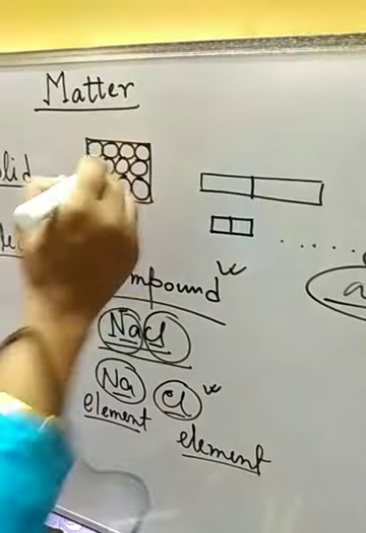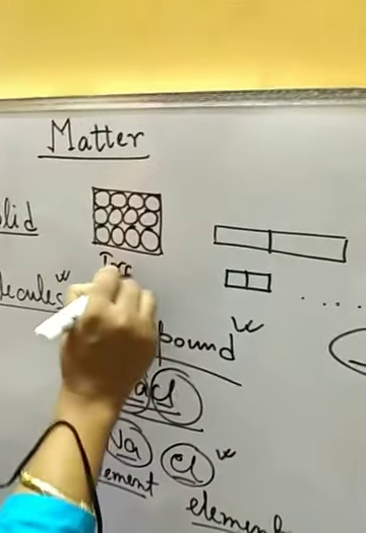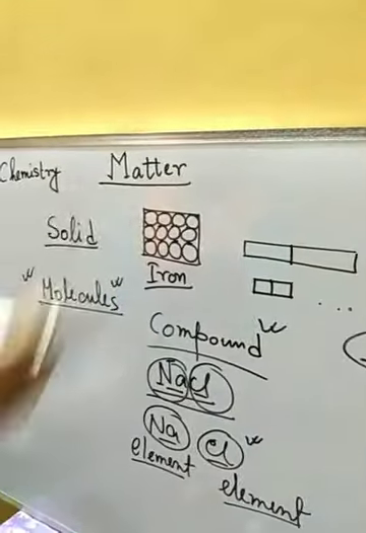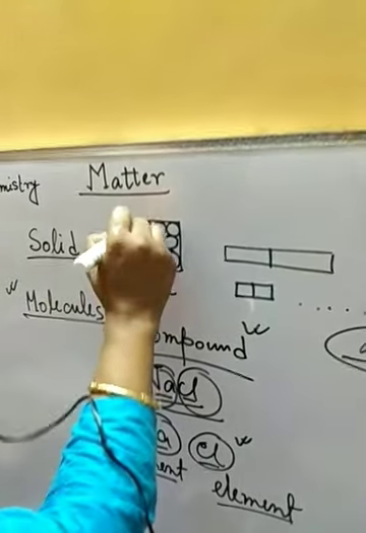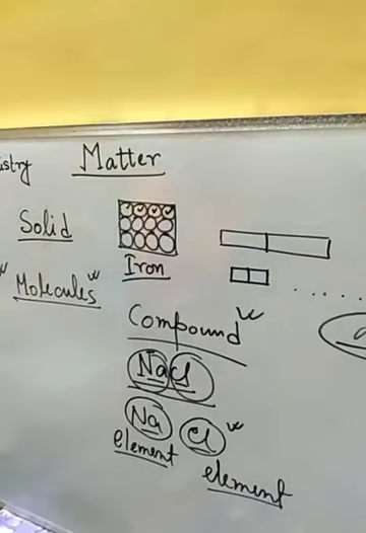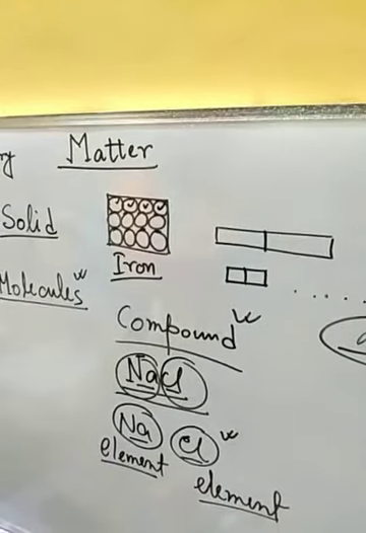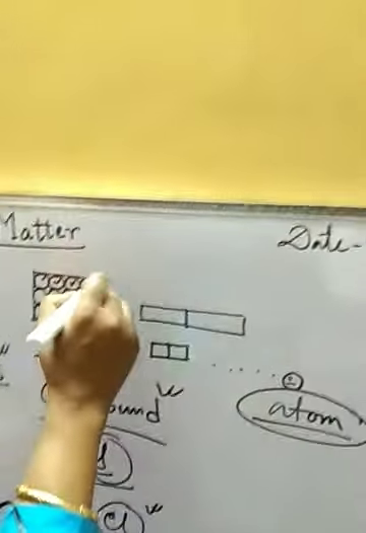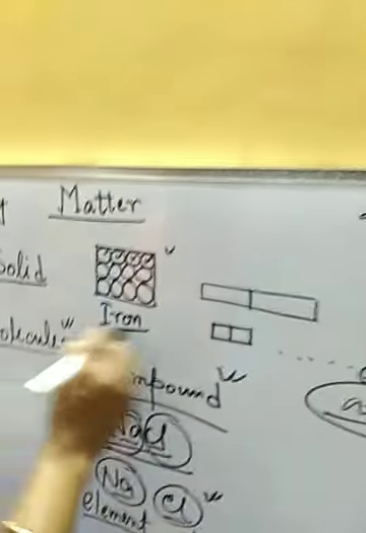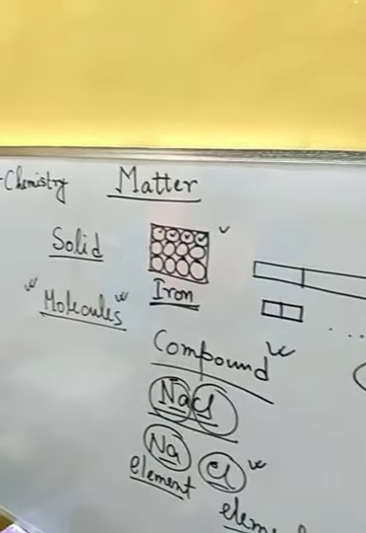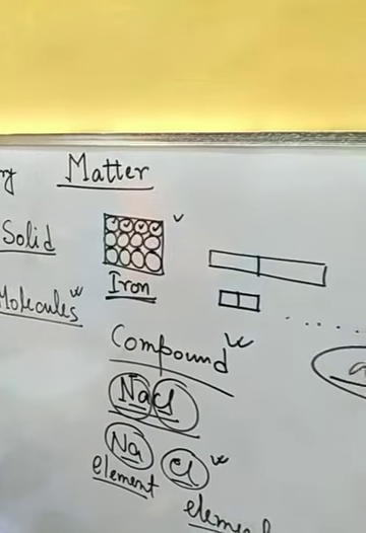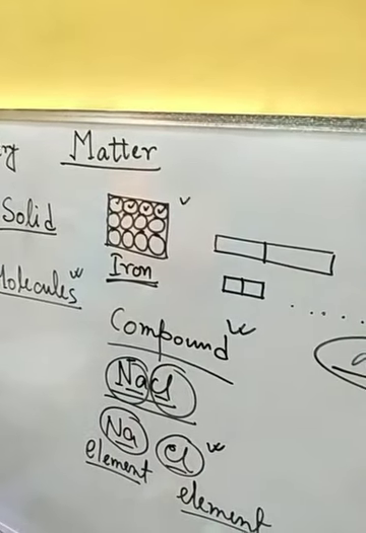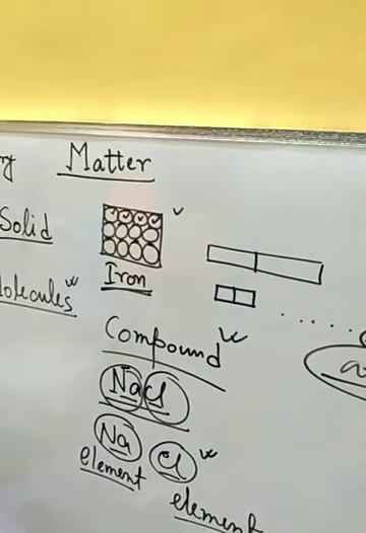So for a compound the smallest particle will be molecules, and for any element, suppose if we consider this as an iron block, then if we break the iron block, we are going to get the same kind of iron particles. So for an element we can call the smallest particle an atom, but the smallest particle of a compound will always be a molecule.